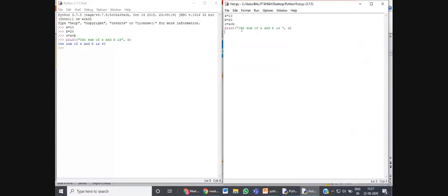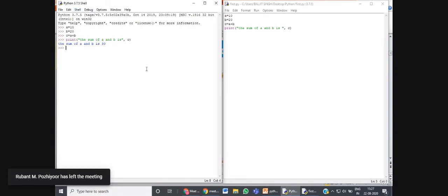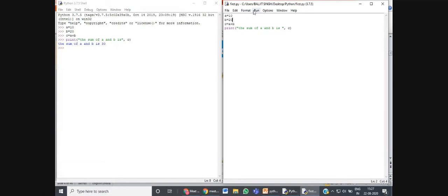Now see the code of the program is changed, and now to run this program we have to go to the run menu. As you can see clearly, these two windows have different menu bars, different menus. In interactive mode, file and edit menus are there. In script mode, file and edit menus are there. But shell and debug are the different menus in interactive mode. Instead of shell and debug menus, we have format and run menus in script mode. So these two menus are different in both the modes.